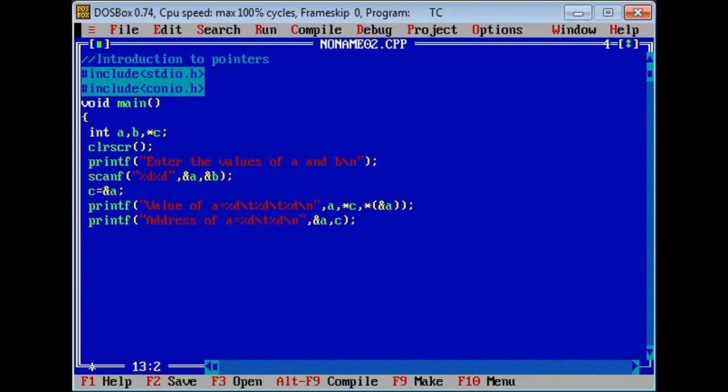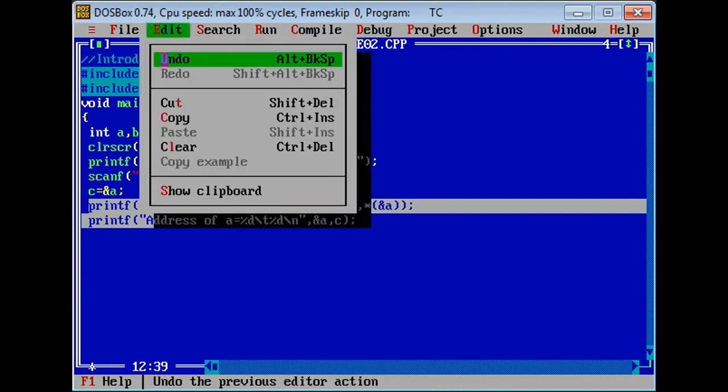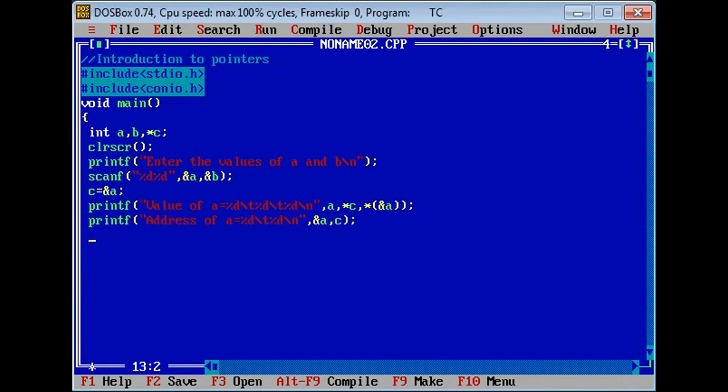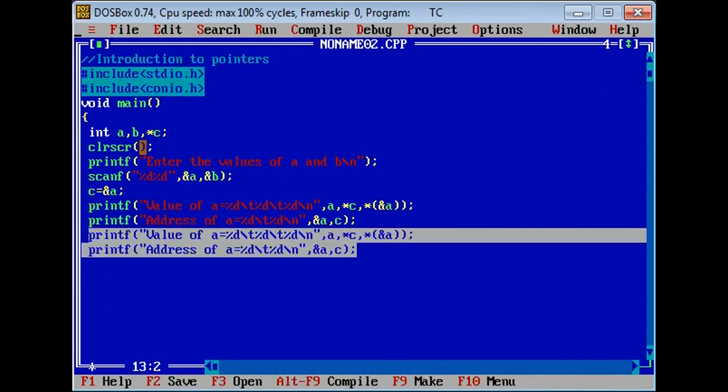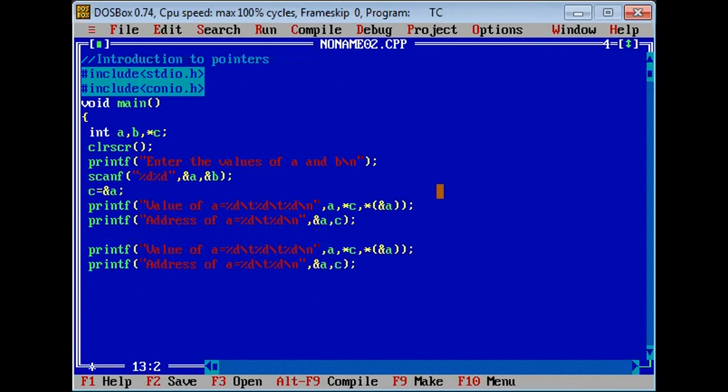In the same way, you have to write B also. Here, what you want to write now is C is equal to ampersand A. Okay, C is equal to ampersand B now.